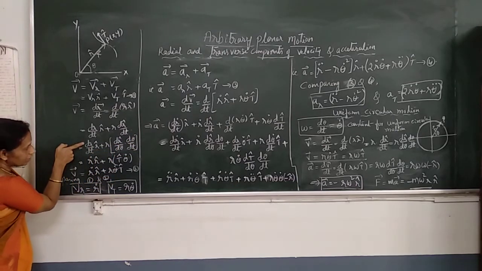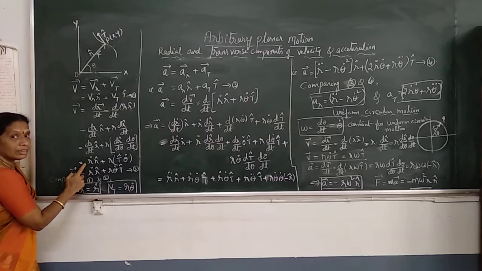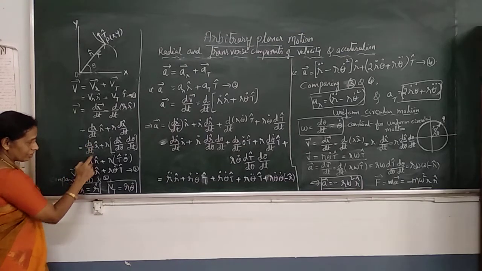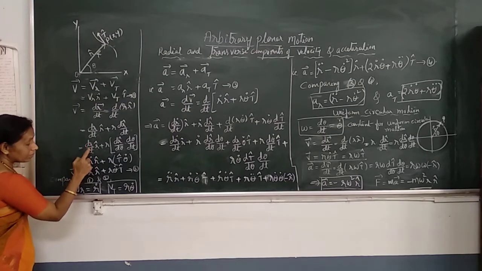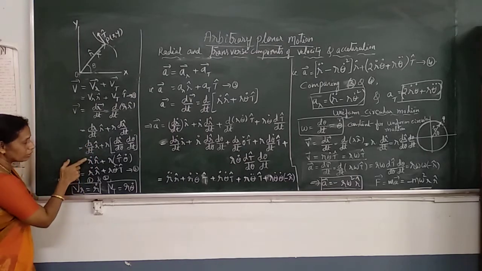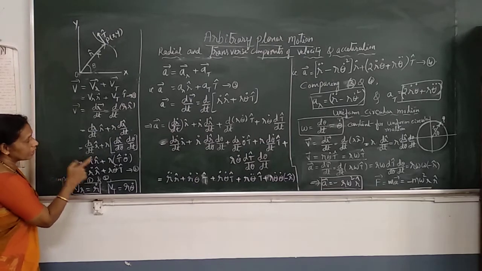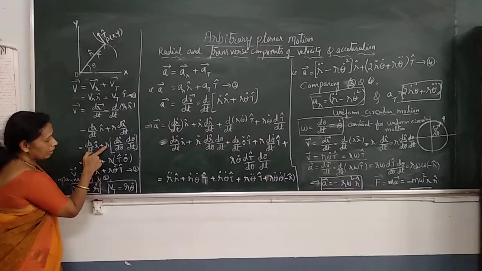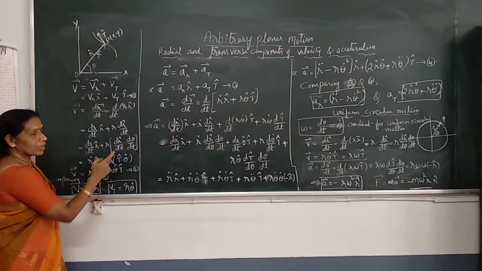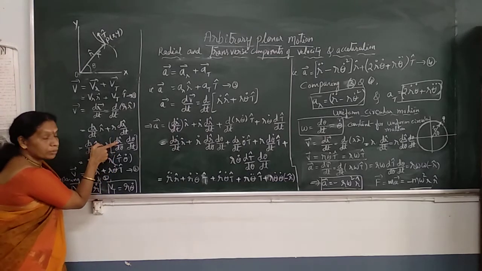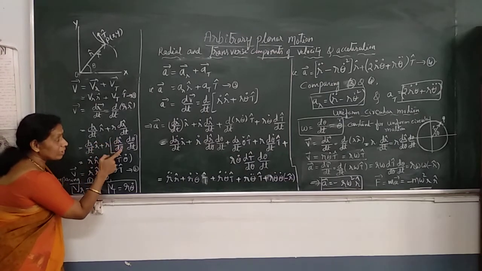So this dr by dt, the first derivative, r is the magnitude of the vector R. The first derivative is denoted by the dot. So r dot R cap plus r, kept as it is, into dR cap by d theta, the variation of the unit vector R cap with theta.